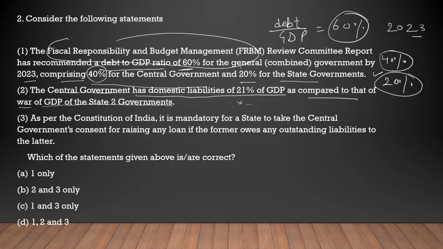Next is: as per the Constitution of India, it is mandatory for a state to take the central government's consent for raising any loan if the former owes any outstanding liabilities to the latter. We have seen it in the news also last year, in 2021, there was some news that the GST compensation was not given by the central government to the state governments. Some state governments also have loans taken from the central government, that is why for taking further loans from the market they need to take permission from the central government.